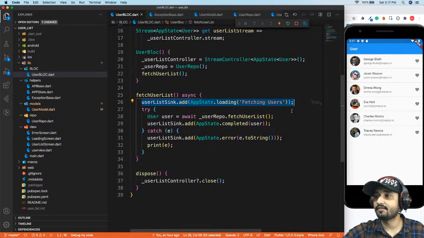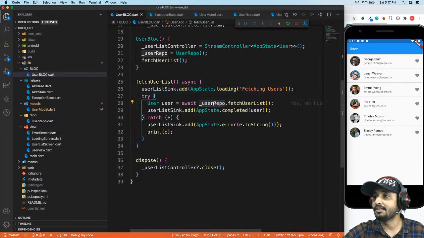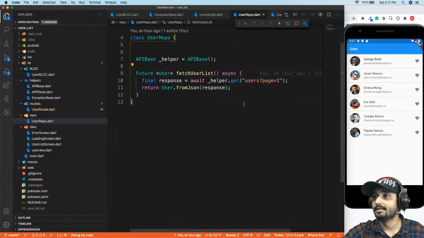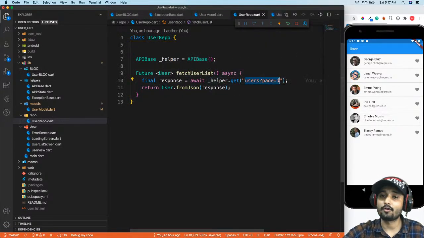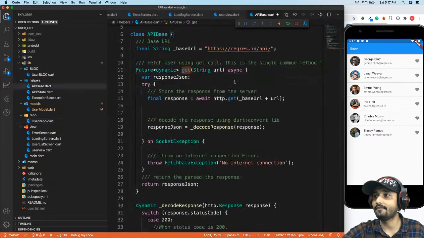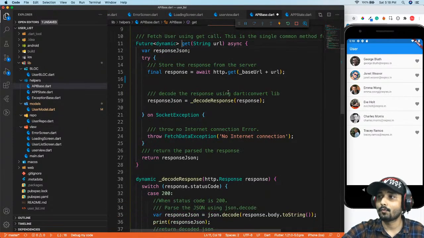After that, inside my user repository, I'm going to use a fetch user list. From my helper right over here, I'm going to pass the route from which I need to get the data. So I will use the get function which is written by us. I will open it, and right over here it will try to fetch the data, right?